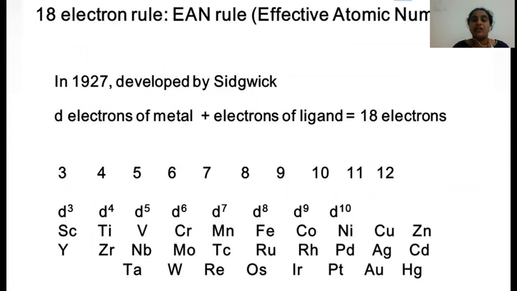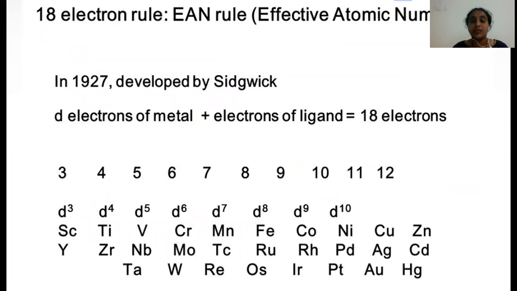If the EAN value of any central metal atom is equal to the inert gas atomic number, then those are stable and also diamagnetic. If the EAN of the central metal atom is not equal to the inert gas atomic number, then those are unstable and also paramagnetic.